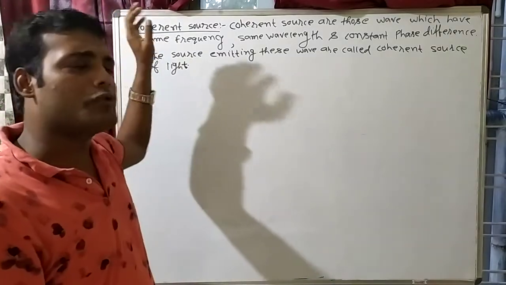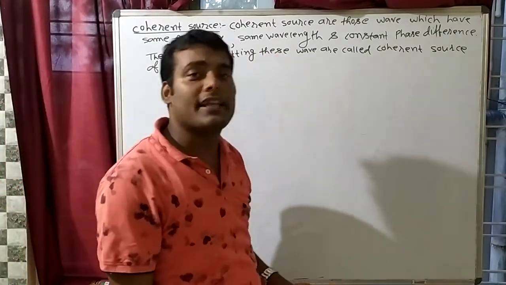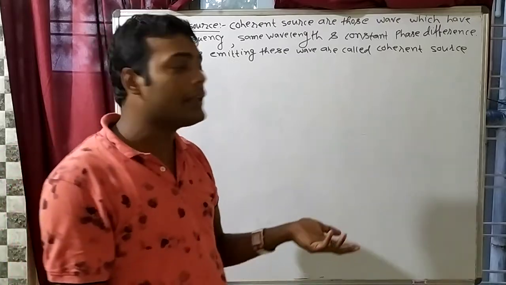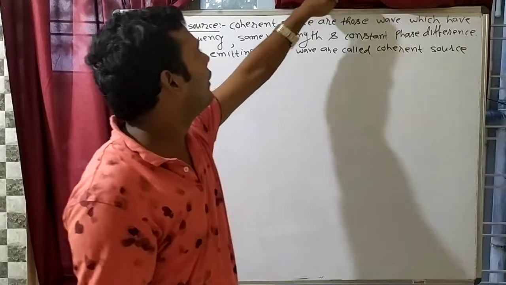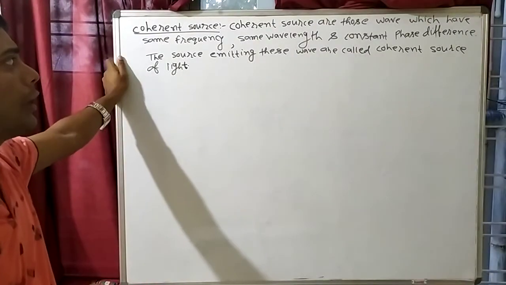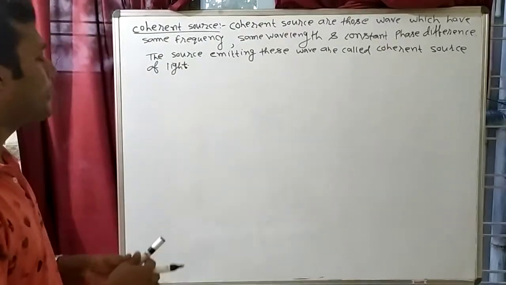Here, today I will explain interference of light. But before understanding that, let me discuss some more things. What is that? That is coherent source. What does it mean by coherent source? Coherent sources are those sources which have the same frequency.